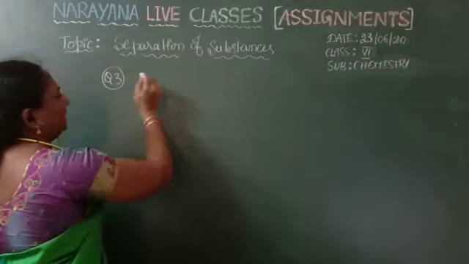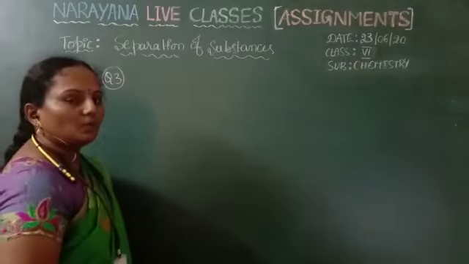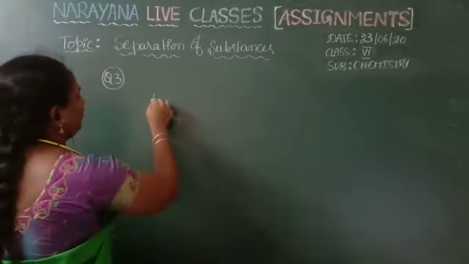Next, question number 3. What happens when salt water is heated continuously?